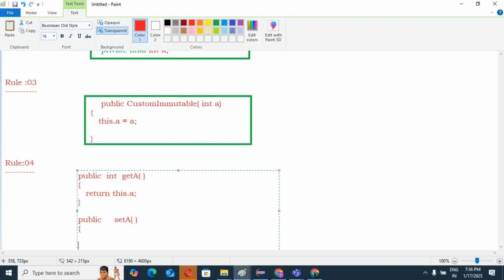Setter method will not return anything. That's why you will have the return type as void. Yes or no? Void. But in this, this.a equals a only, guys. Yes or no? Tell me.